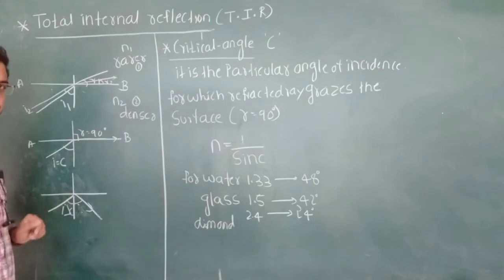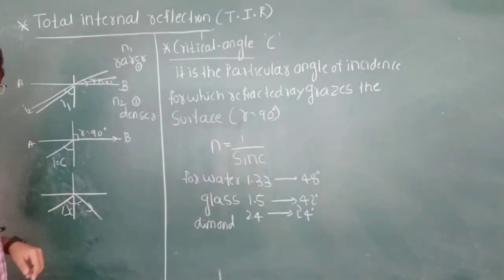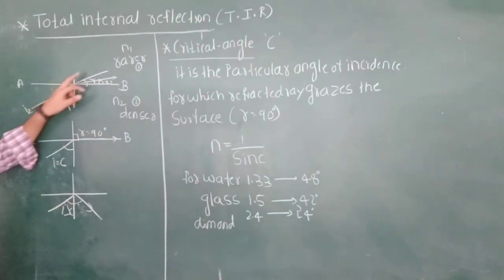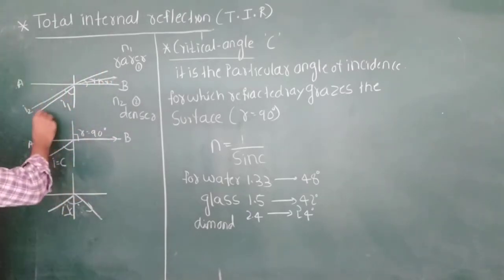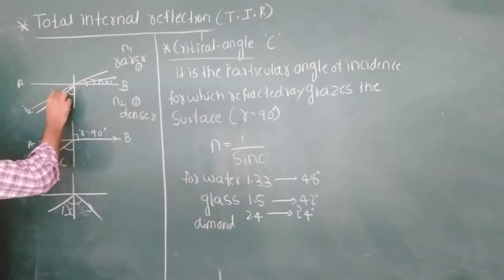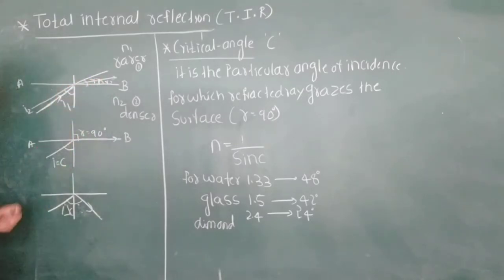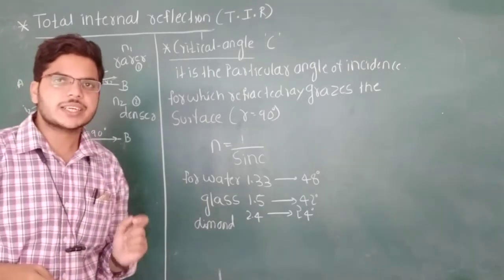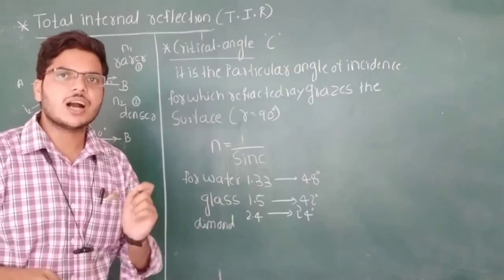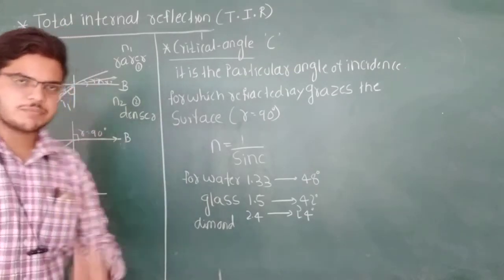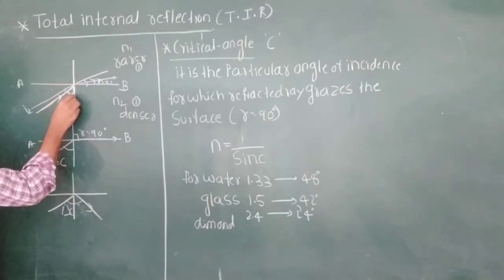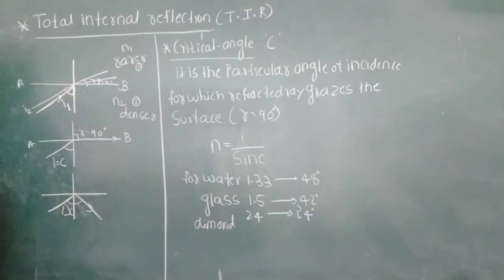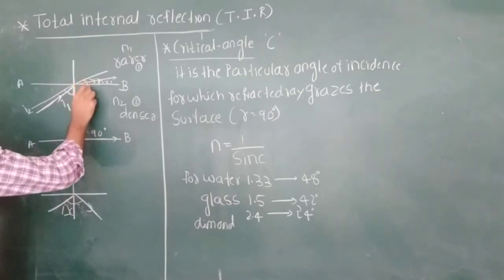Now, I am sending the ray of light from the second medium to the first medium, that is, from denser to rarer medium. When a ray of light travels from denser to rarer medium, the refracted ray goes away from the normal. For example, take this as the normal. If I1 is the angle of incidence in the first case, then R1 is the angle of refraction.